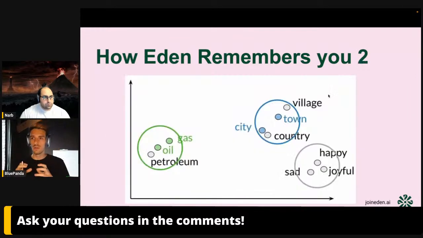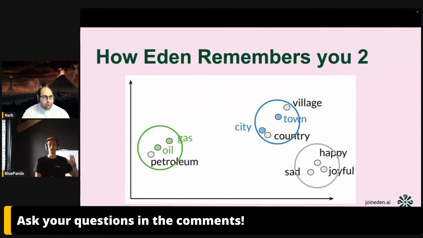To bring home the point, and then ask if this is accurate enough and then we can go deeper if this is not concrete enough, I think this is a really simple visualization to see how it works. This is a 2-dimensional space to make it even easier. And as you can see, we have little areas of information. For example, happy, joyful, and sad are emotions. We keep them together.